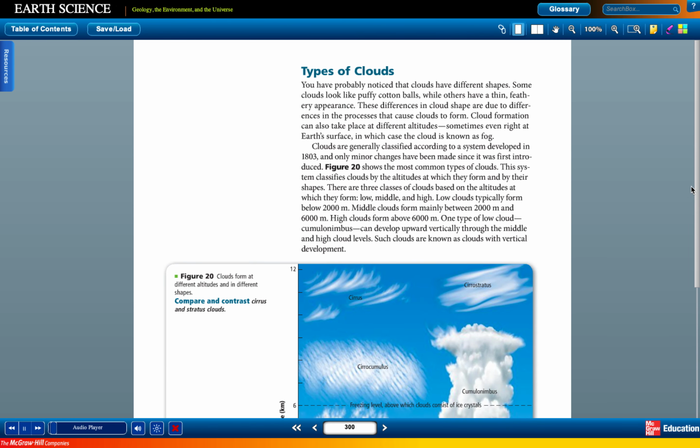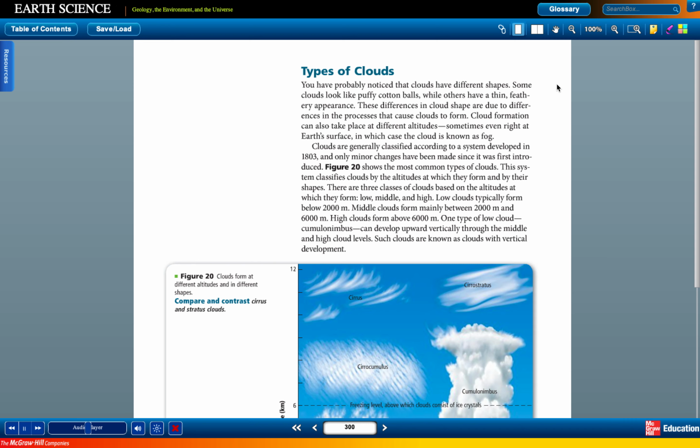Types of clouds. You have probably noticed that clouds have different shapes. Some clouds look like puffy cotton balls, while others have a thin, feathery appearance. These differences in cloud shape are due to differences in the processes that cause clouds to form. Cloud formation can also take place at different altitudes, sometimes even right at Earth's surface, in which case the cloud is known as fog. Clouds are generally classified according to a system developed in 1803, and only minor changes have been made since it was first introduced.